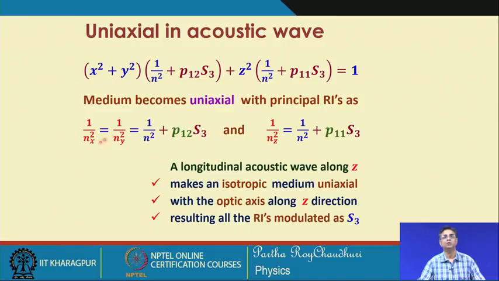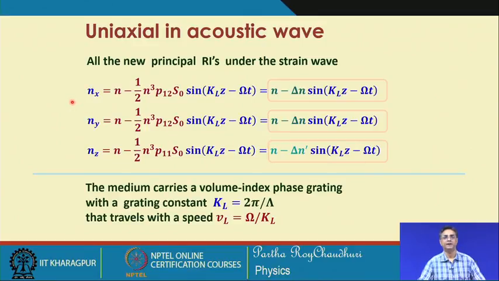We can conclude that the direction of propagation of the longitudinal wave defines the optic axis of the temporary, strain-induced uniaxial medium, which is normally an isotropic medium. It results in changes in the refractive indices, which are the same along x and y if the acoustic wave is propagating along the z direction. So, in this case we can write n x, n y and n z equal to this.